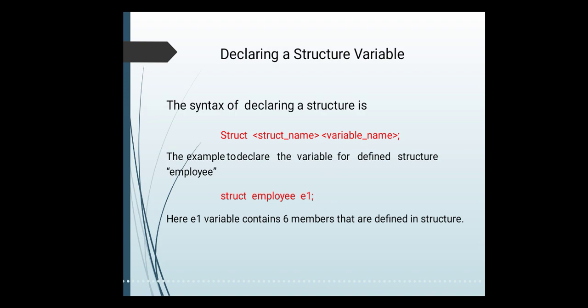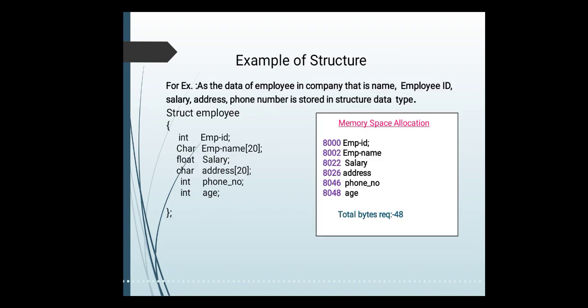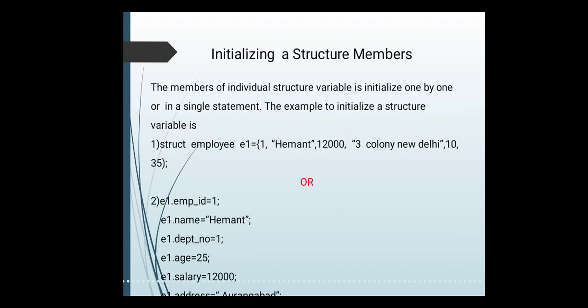Now what is the other way? You can use this syntax for declaring the structure variable. Another way is that you can declare the structure variable after completion of the structure, that means after the closing bracket and before the semicolon. Before giving the semicolon you can say E1, again struct employee E1. In this way you can also declare the structure variable.